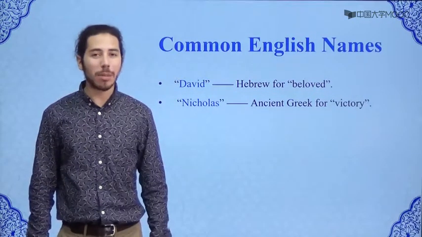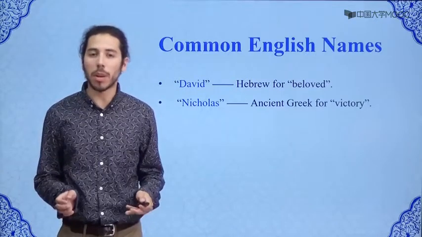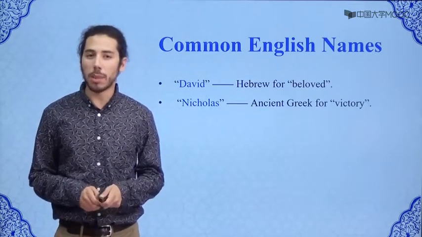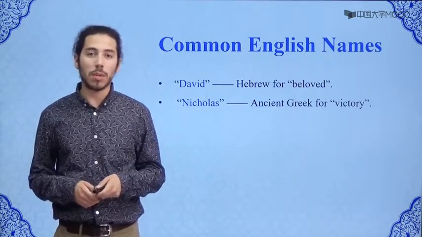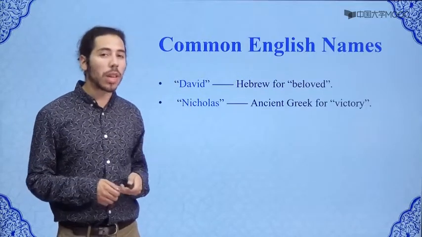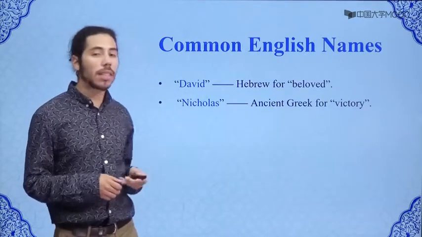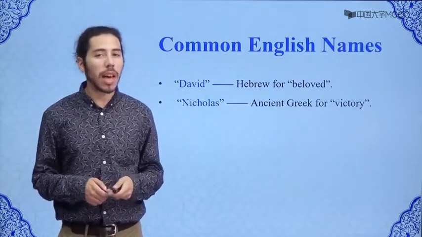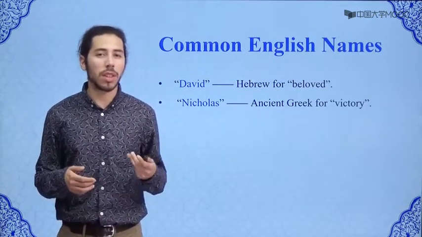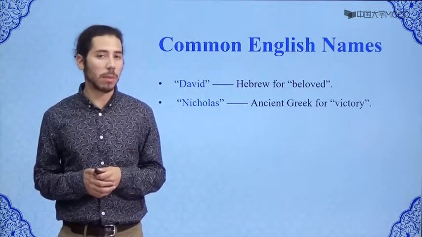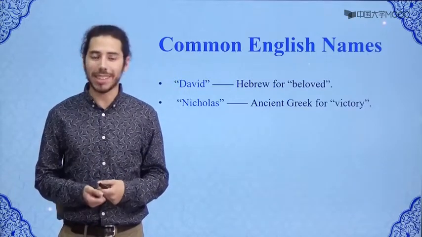So, from these Chinese names that we've looked at, it seems like Chinese names are written with characters which are familiar to everyone. People see these names and they know exactly what they mean. This is different from us. We can look into the history of English given names. For example, if we look at the name David, we can learn that it comes from a Hebrew word meaning beloved. Or if we look at the name Nicholas, we can see that it comes from an ancient Greek word meaning victory. However, in everyday life, we see names such as David and Nicholas, and we don't imagine specific meanings. We just think of them as people's names. So English names are much less closely linked to specific meanings than Chinese names are.